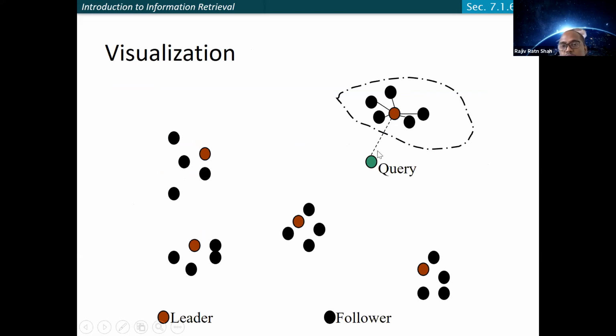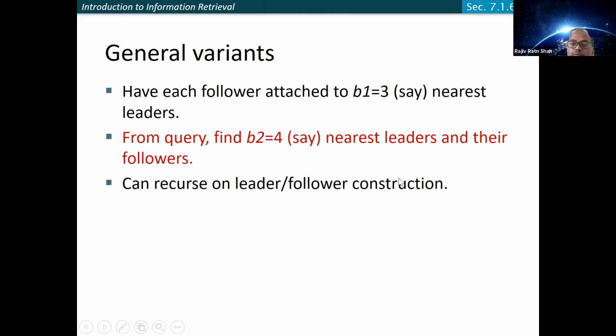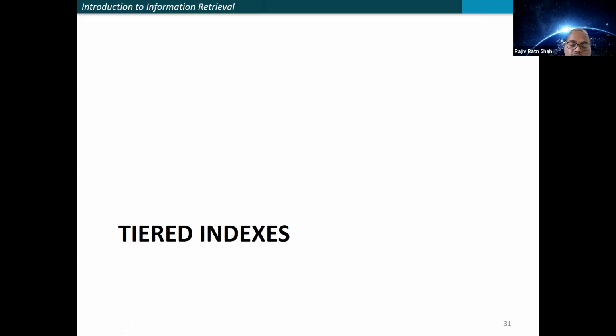You are going to compare the query with all the documents here. What if this number is smaller than the number of documents you want to return? In that case it is not possible, because you don't have enough. So we need to somehow go beyond the set we have. How can you do so? How about having some kind of tiered indexes?